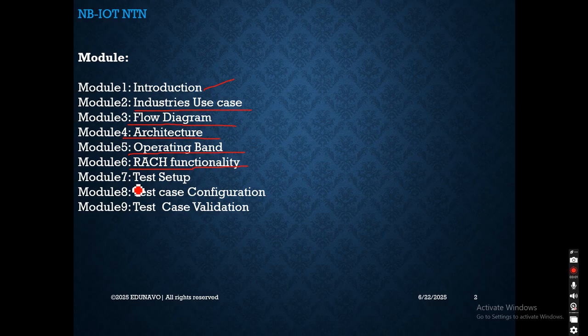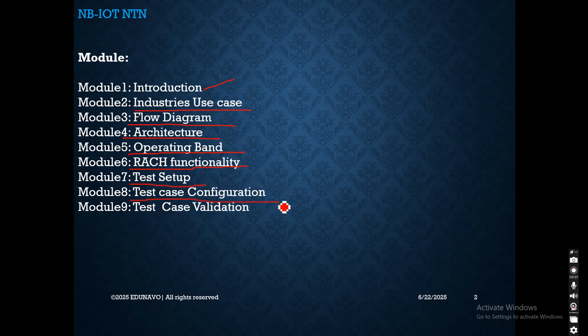Module 7 is all about the test setup. In this lab setup we are going to use the MDSoft setup, with the UE simulator as MDSoft and the network emulator as MDSoft. Module 8 is about the test case configuration.